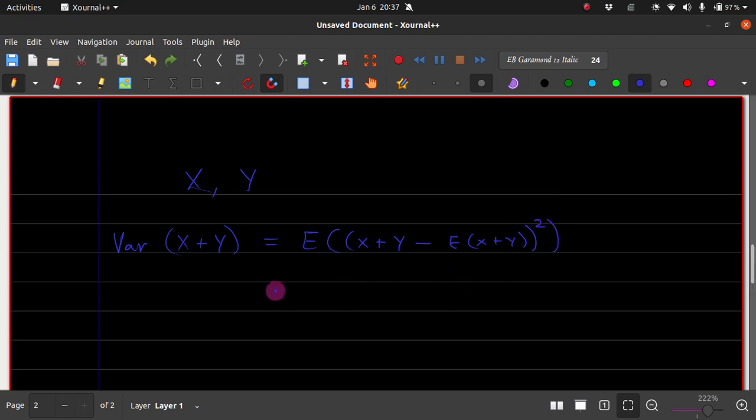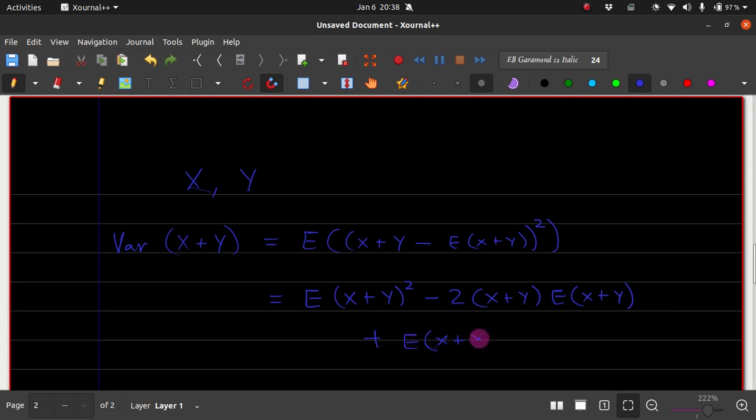So if we expand this, what we are going to see is x plus y whole square, minus 2 times x plus y times expectation of x plus y, plus expectation of x plus y whole square.